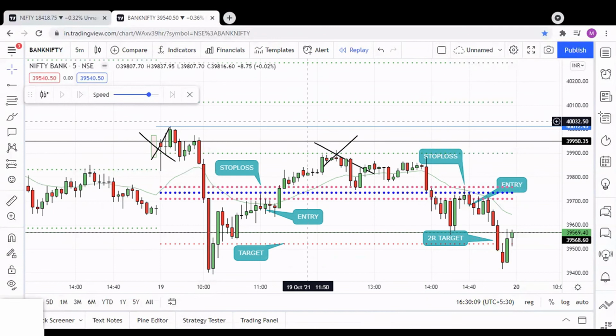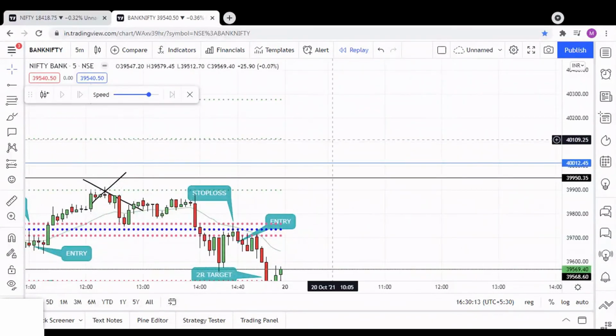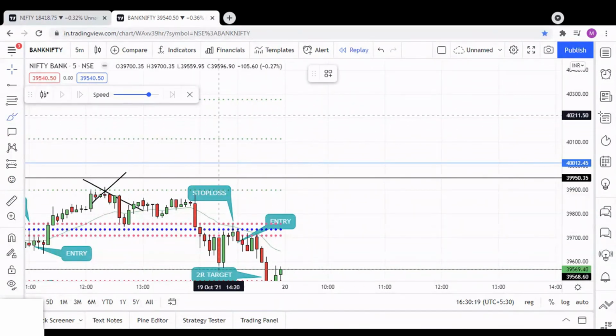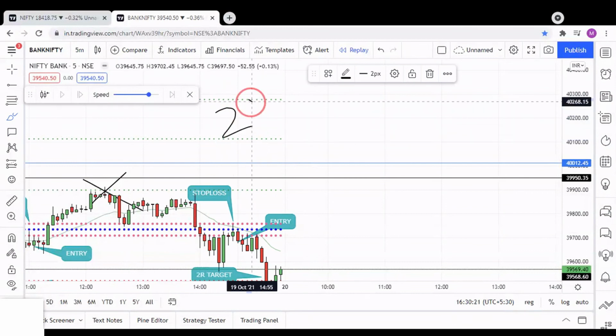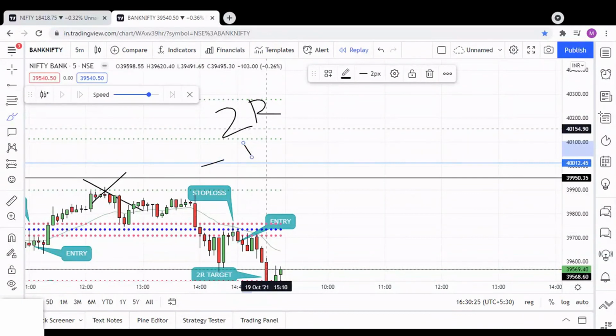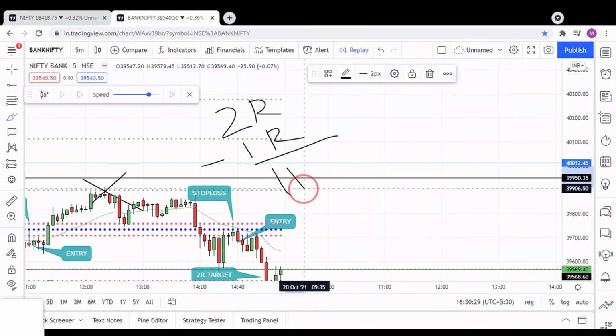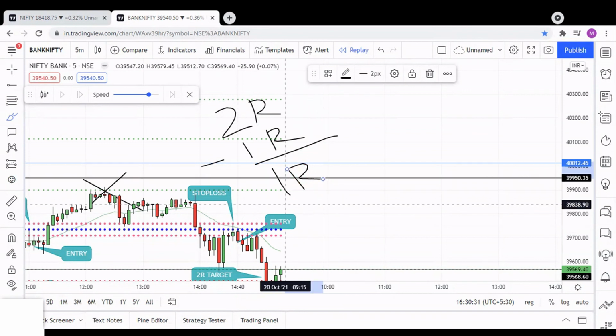So in Bank Nifty we had two trades, one profitable trade of 2R and one loss trade of minus 1R. So in total we made a profit of 1R in Bank Nifty.